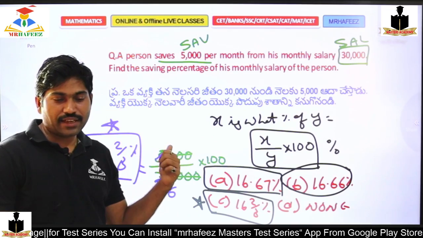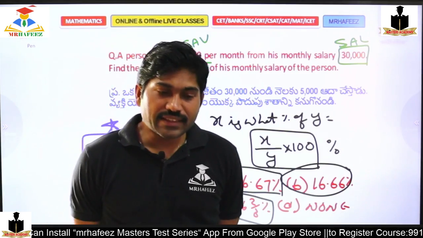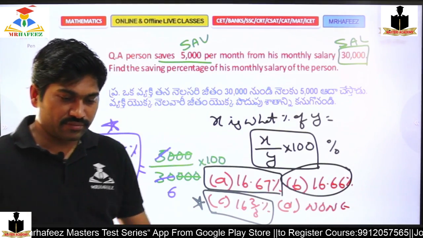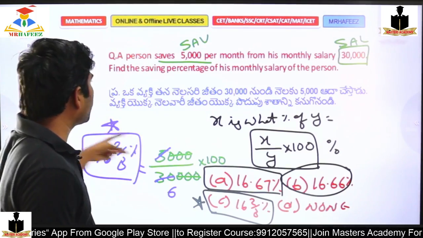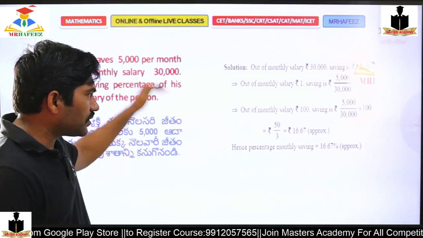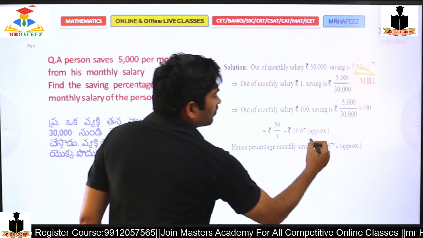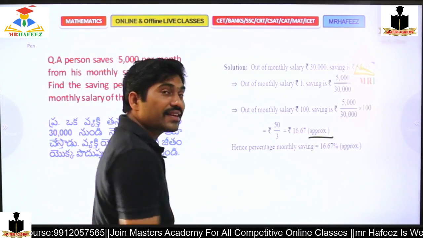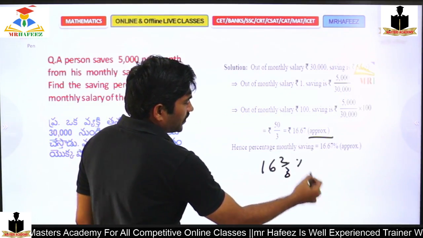Is this clear? If it is clear, type CLR in the comment box. Very good, very good. Right, moving to the next question. This is just an approximate value here, but the exact value here is 16 2 by 3%.